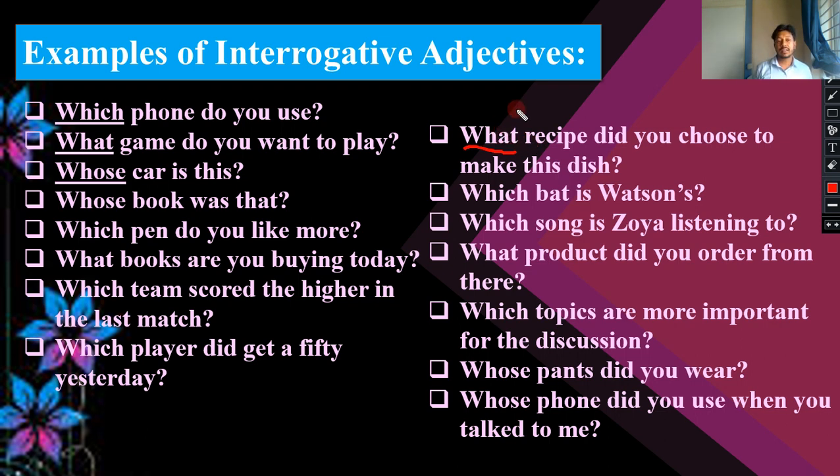If it would be "what is," what would be the part of speech of that? It would be an interrogative pronoun. So these are the uses of interrogative adjectives and pronouns. These are confusing, but these are not so tough. So go to the next.